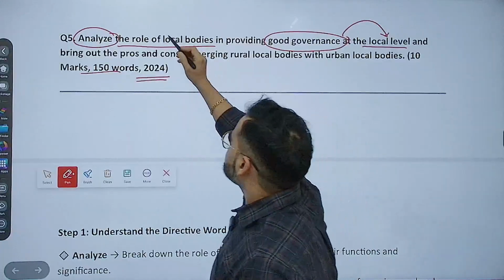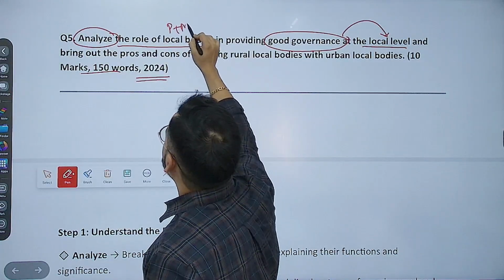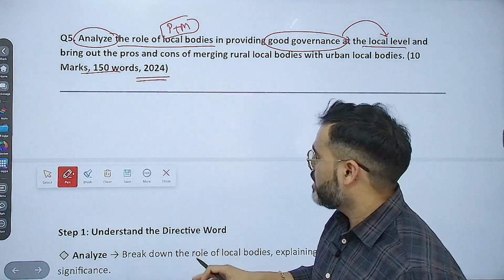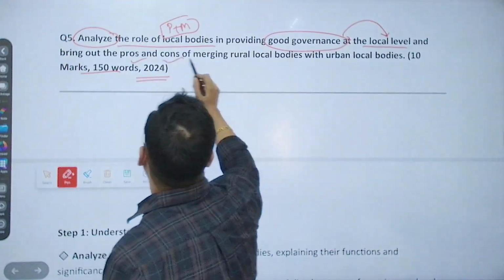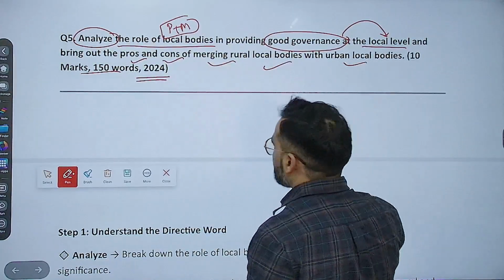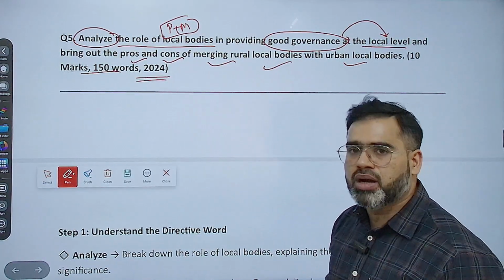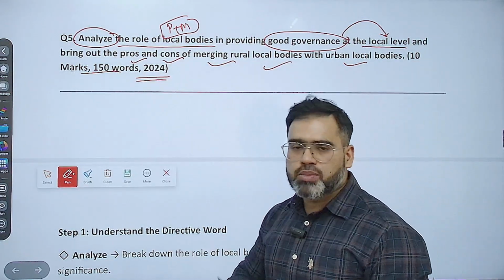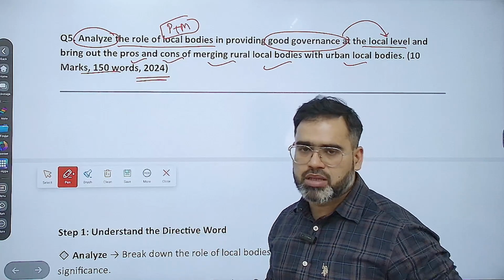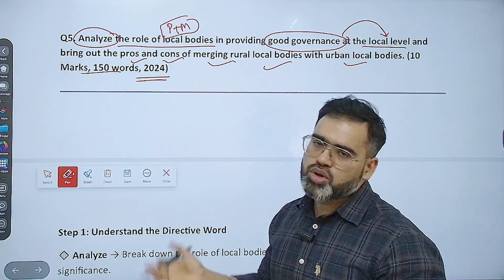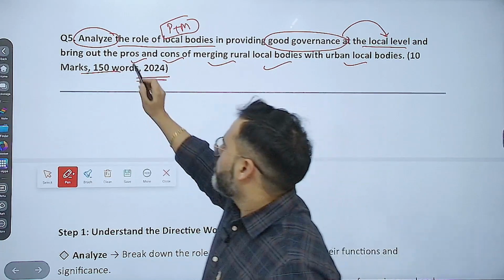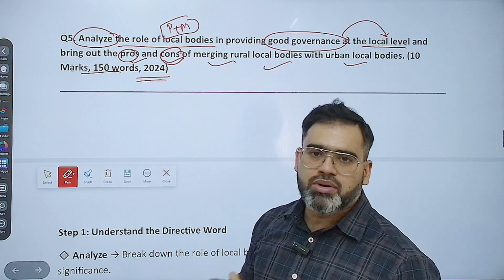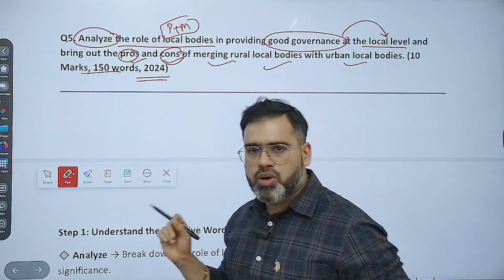यहाँ पे local bodies में क्या है, यहाँ पे पंचायत प्लस municipalities both are included. आप सिर्फ और सिर्फ rural body में फोकस मत करना, have to focus both. Then bring out pro and cons of merging both rural and urban local bodies. That means ये बोल रहे हैं कि if we merge this जिला पंचायत and municipalities or for example rural local bodies पंचायत और for example पंचायत समिति, और इनको मर्ज कर देंगे इसके साथ म्युनिसिपैलिटी से, then what can be the pro, that is advantage, and what can be the disadvantage of it, that you have to tell. This was the answer question basically. I hope you understand the question.